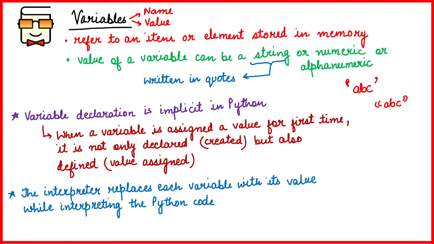If you are coming from a programming background which involves C++ and C programming languages, then you might have noticed that whenever in those languages you have to create a variable, you first define the data type of that variable. That means first you write down in the program what type of variable it is, and then you come down and assign a particular value to the variable. But it is not so in Python.